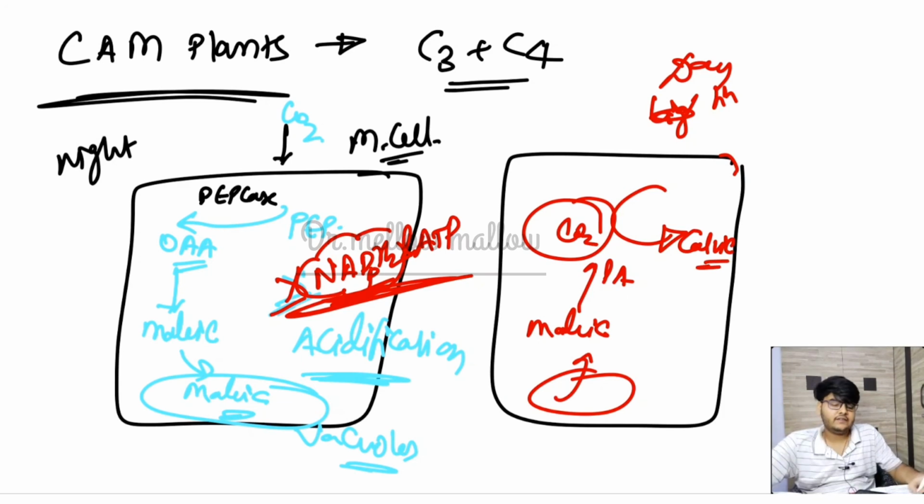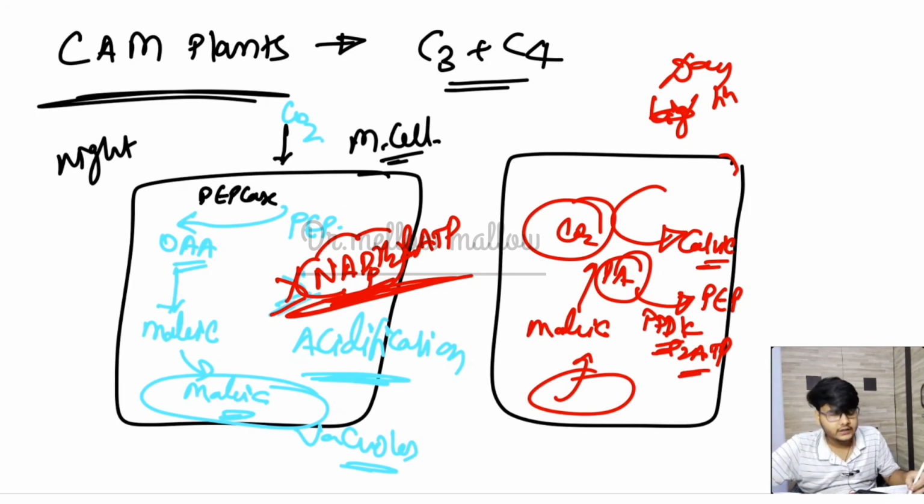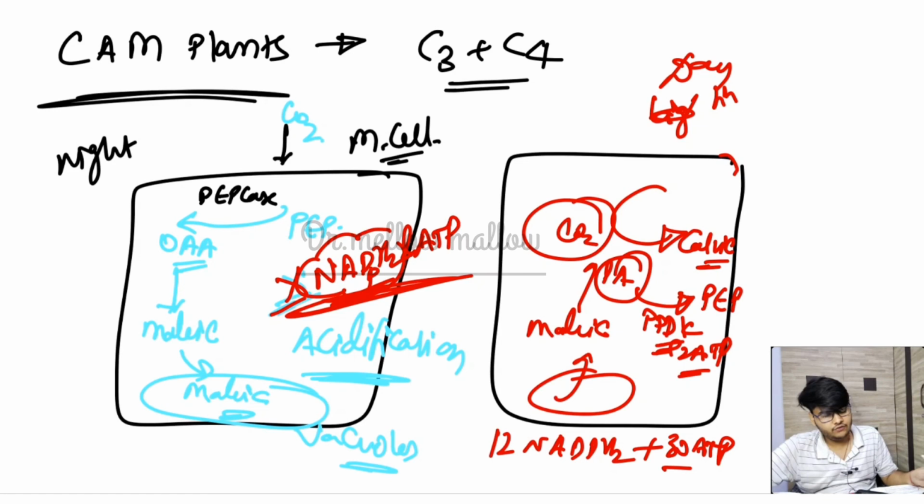This pyruvic acid, with the help of the enzyme PPDK, which is again low temperature sensitive, meaning at low temperature it will not work, but it is a high temperature efficient enzyme, is converted into PEP with the help of 2 ATP molecules. The same process. That means it requires 12 NADPH2 and 30 ATP molecules, same as a C4 plant. So see, Calvin is happening here again.